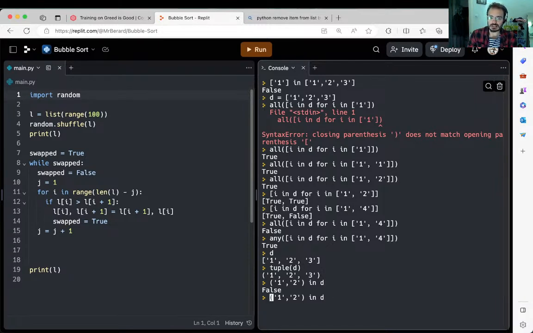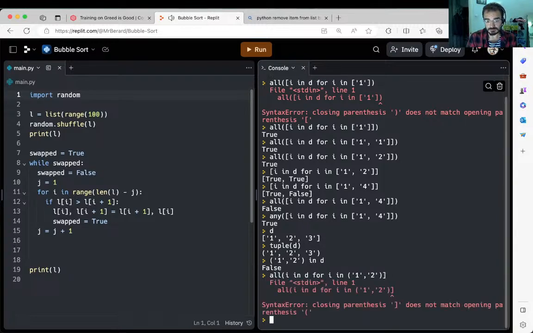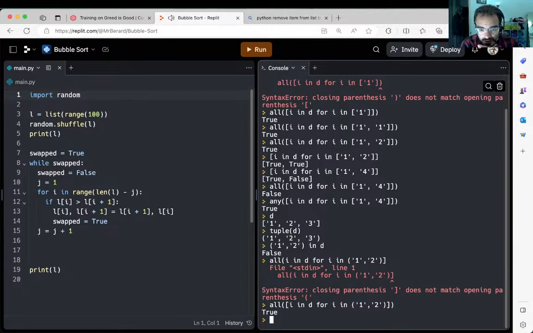But I could do again any, like, I want all. I suppose I in D for I in the. Will that work? I can build this conversion from a tuple, probably. I'm not doing the right thing. So it's the all of this, all of a list that's correctly terminated, and then close the bracket. And that is true. Okay, but the tuple doesn't really help me.